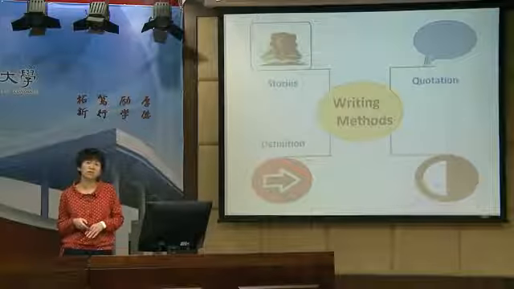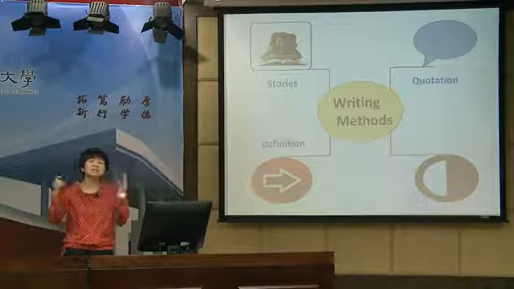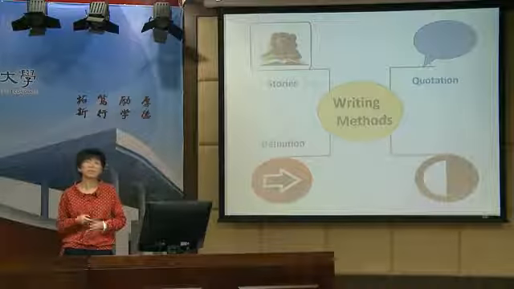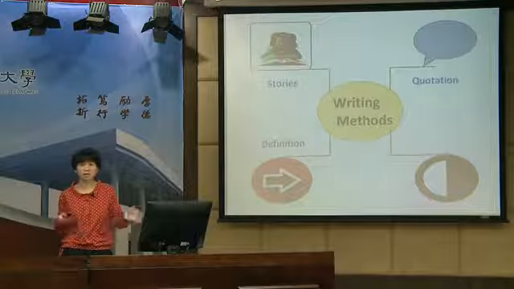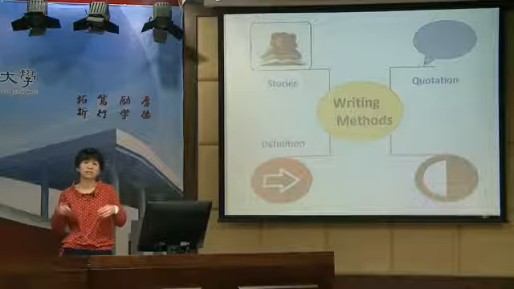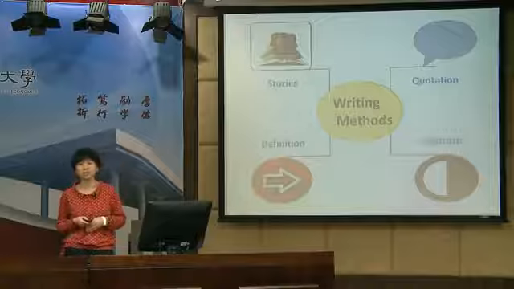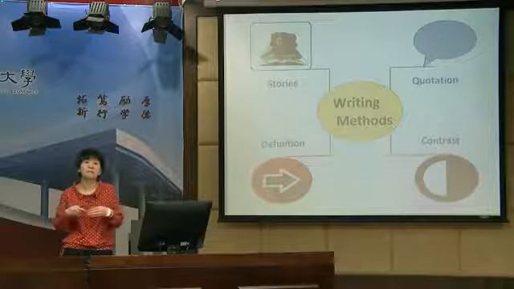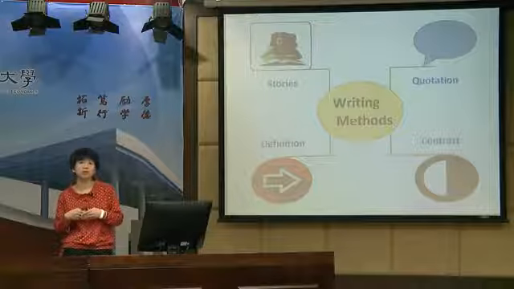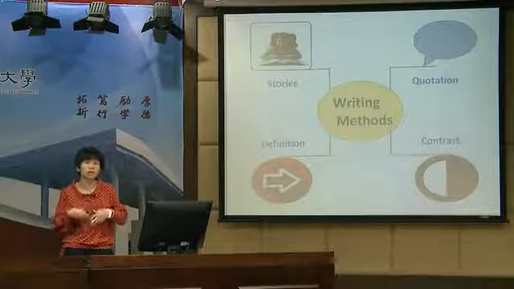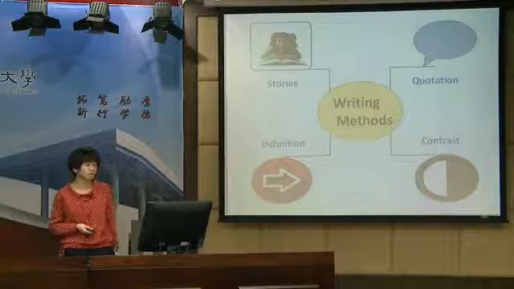In this way, the reader will have a clear mind of what we are talking about. And the last picture, you can see black and white. It suggests contrast. We try to compare or contrast 2 opposing views in our writing, in this way, to highlight the viewpoint.